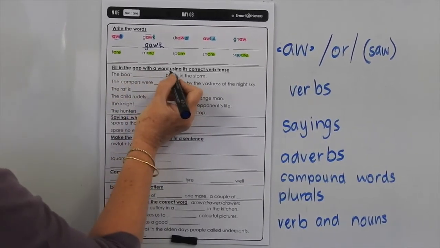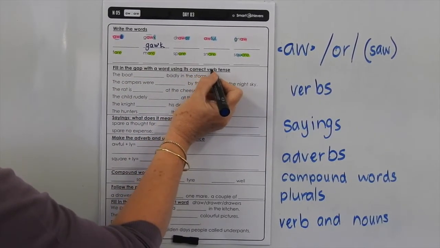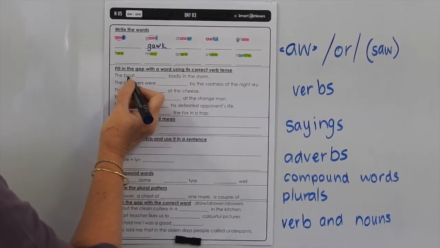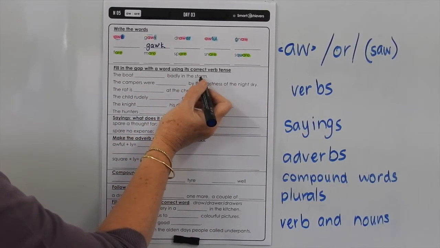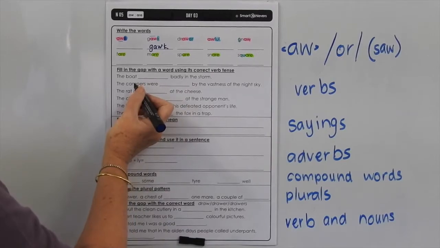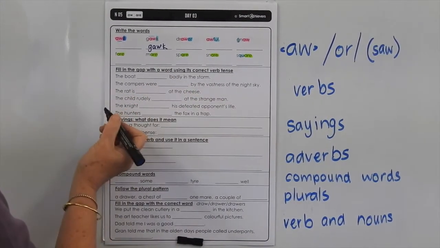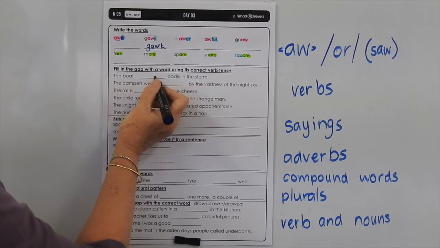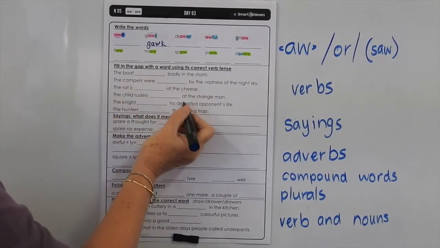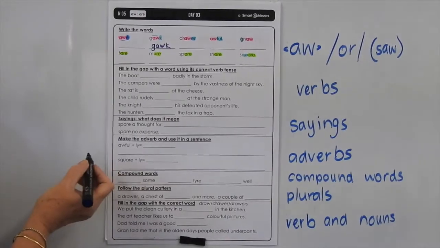Fill in the gap with the word using its correct verb tense. The boat, something badly in the storm, so you're going to have to work out whether you add an S, an ING or an ED to the end of that base word to make it make sense in that word, and then work your way through those other sentences.